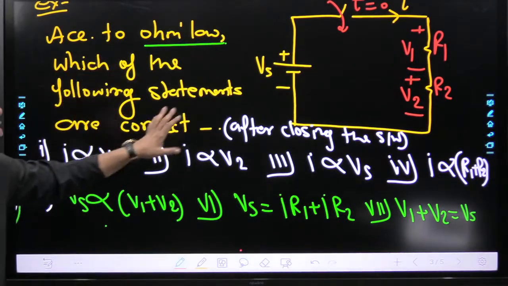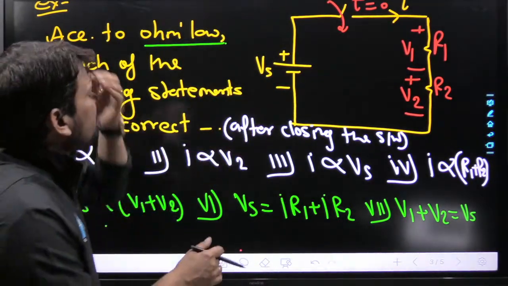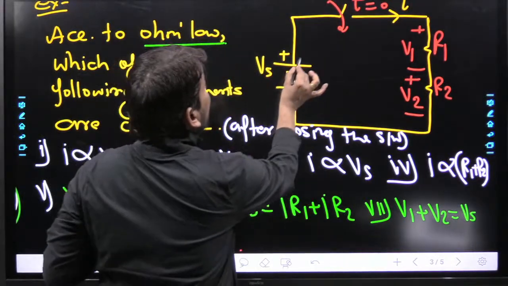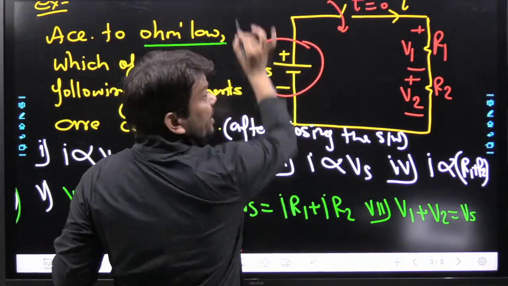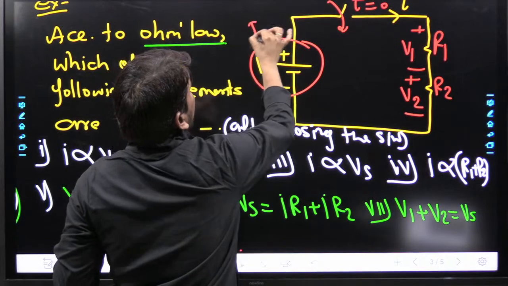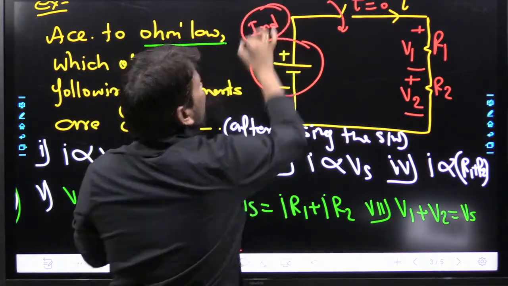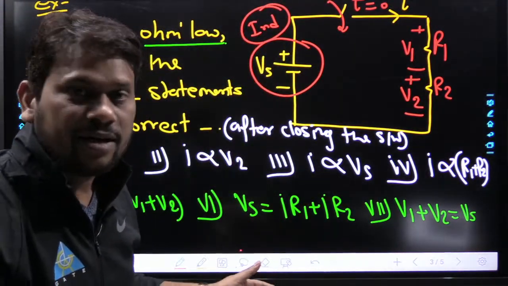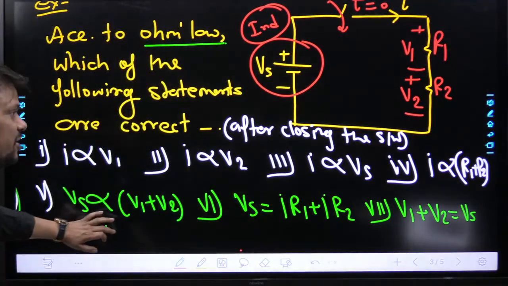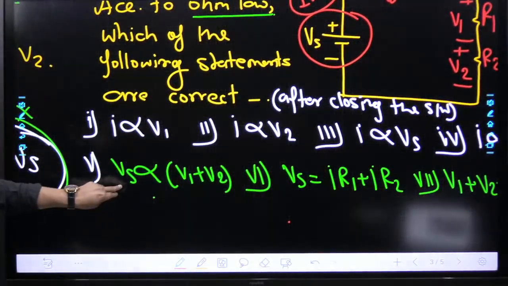According to Ohm's law, this is the circuit. Can you tell me, this Vs will be independent or dependent? It is independent. So for independent, Ohm's law is not valid.